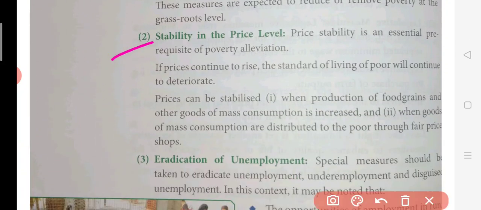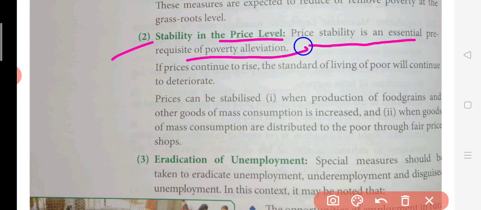Then the second point is stability in prices. We know very well that price stability is an important point, because inflation leads to an increase in poverty. If inflation is there, then more of people's money will go on expenditures like buying food articles and many day-to-day basic needs. Because of that, more money will be required, and when more money is spent, they will be left with very few savings. So this will make them poorer day by day. So inflation should be controlled.